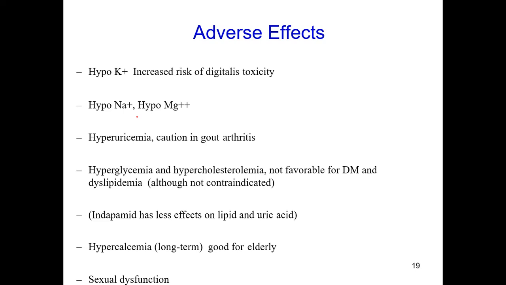Hyponatremia, hypomagnesemia, or hyperuricemia. So these are the cautions in gout and rheumatoid arthritis patients also. They are contraindicated in such patients. They even cause hyperglycemia and hypercholesterolemia. So they are not favored in diabetes mellitus and also in dyslipidemic, hyperlipidemic patients, and can be contraindicated because of the increase in glucose level and also hypercholesterolemia.